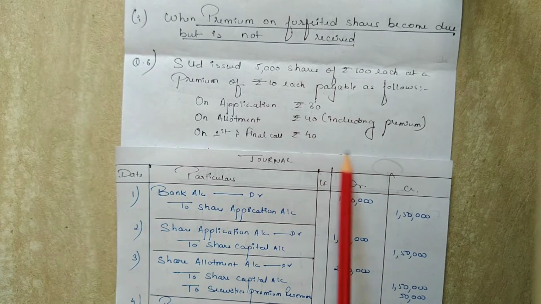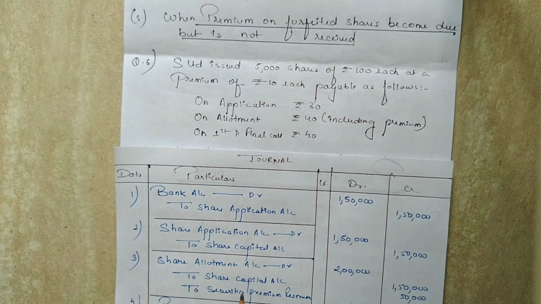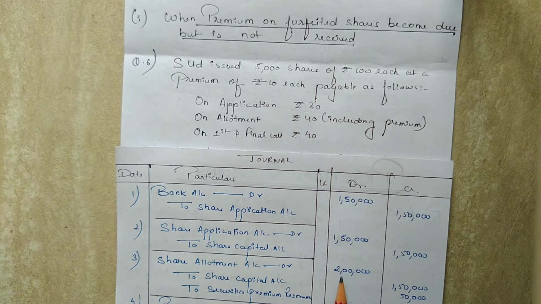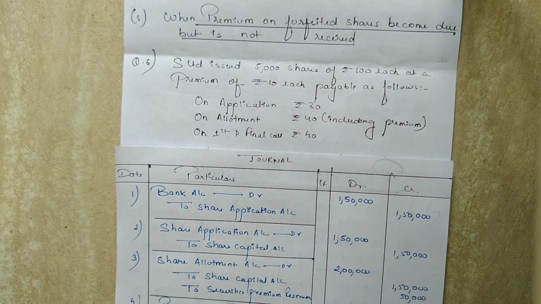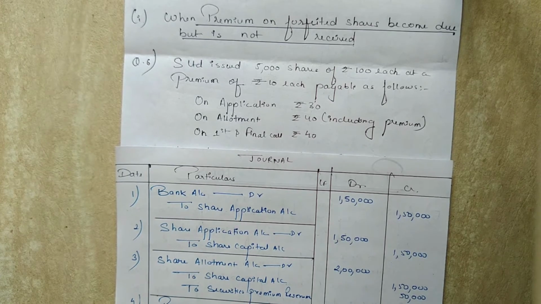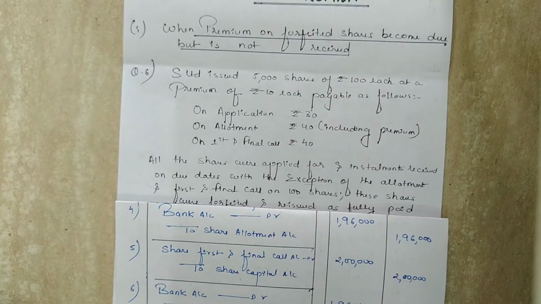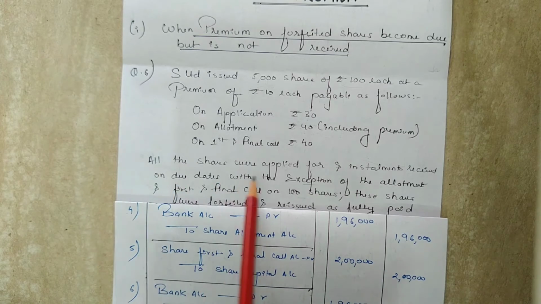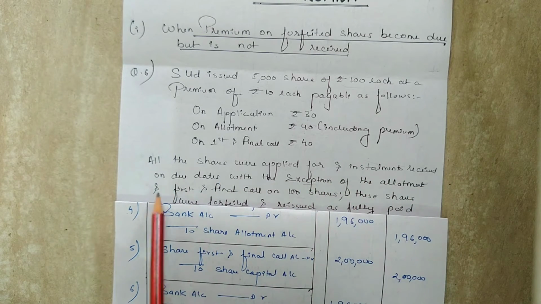So the entry for allotment money due will be share allotment account debit to share capital account and securities premium reserve account. Share allotment account will be debited with the amount 2 lakh as the total amount due on allotment was 2 lakh. Share capital account will be credited with the amount 1,50,000 and securities premium reserve account will be credited with the amount 50,000.